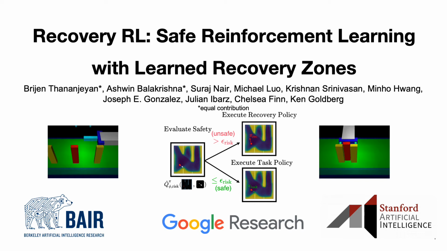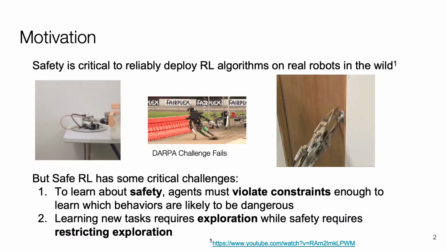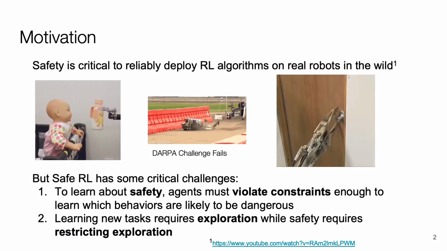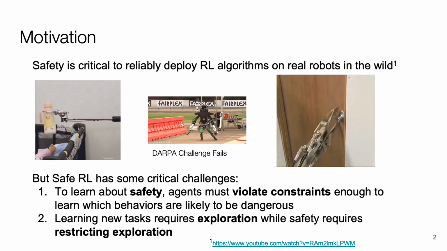We present Recovery RL, a new algorithm for safe reinforcement learning which can learn image-based and contact-rich manipulation tasks while effectively balancing task performance and safety. Safety is an important consideration when using reinforcement learning for robotic control, as uncontrolled behaviors and failures during learning can be dangerous to both the robot and its surrounding environment.